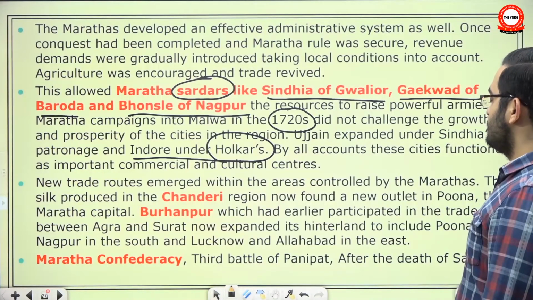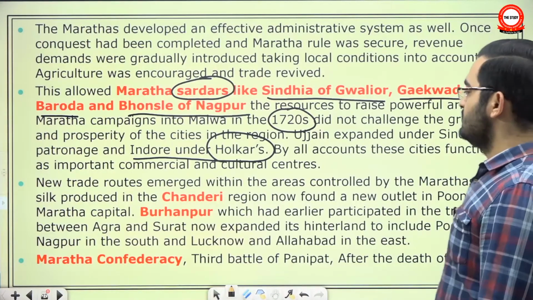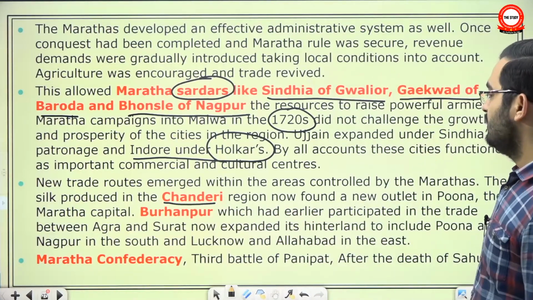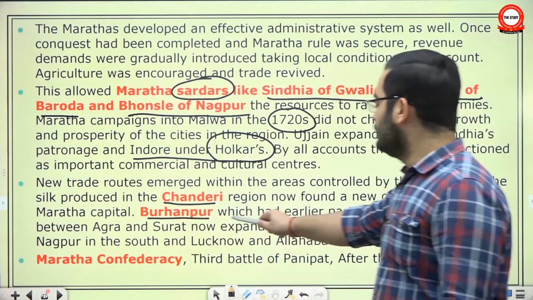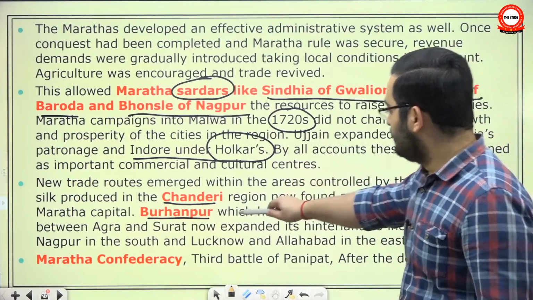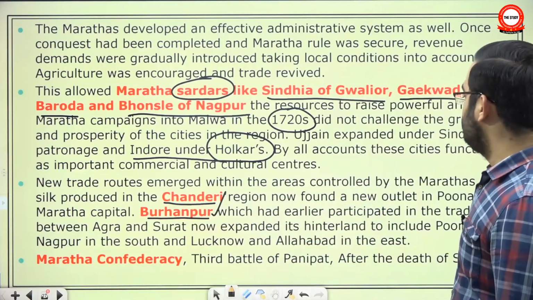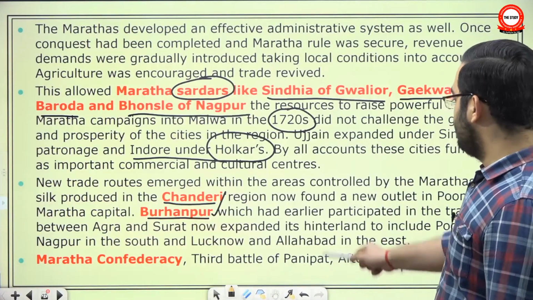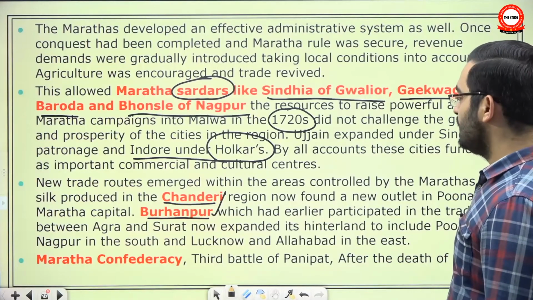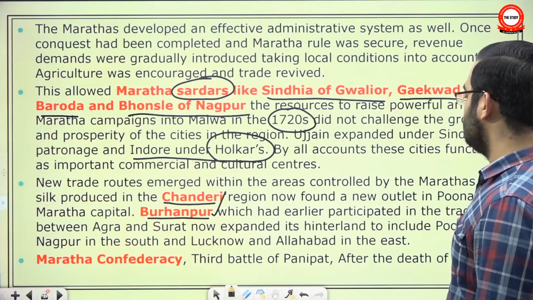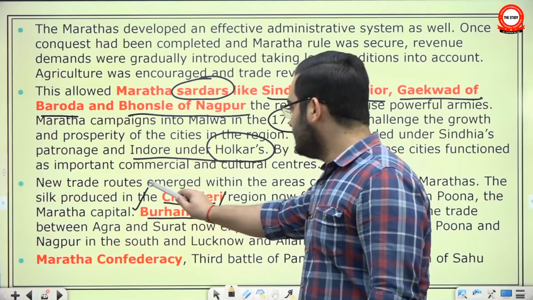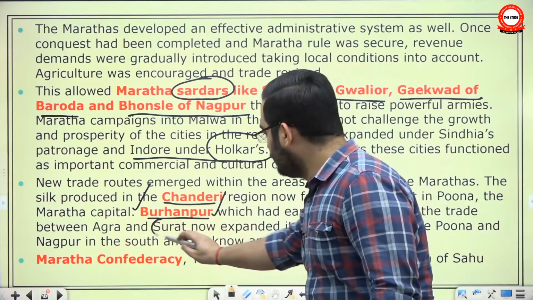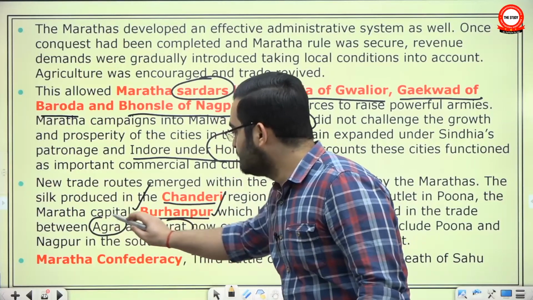New trade routes emerged within the areas controlled by Marathas. The silk produced in the Chanderi region now found a new outlet in Pune, Maratha capital. Burhanpur, this is at the border of Maharashtra and MP right now, which had earlier participated in the trade between Agra and Surat, now expanded its hinterland to include Pune and Nagpur in the south and Lucknow and Allahabad in the east. See, if you pick up the atlas, you will realize how earlier its main trade was between the port of Surat and the imperial city of Agra.